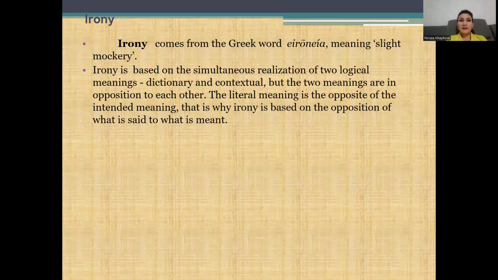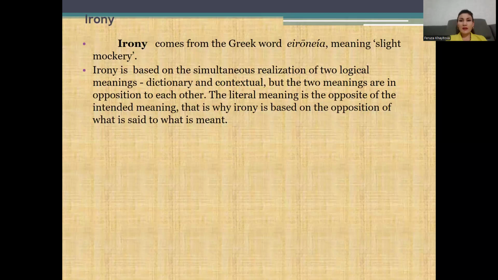The next device is about irony. Irony comes from the Greek word ironia, meaning slight mockery. Irony is based on the simultaneous realization of two logical meanings, dictionary and contextual, but the two meanings are in opposition to each other.